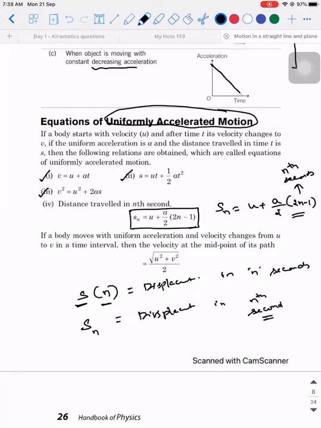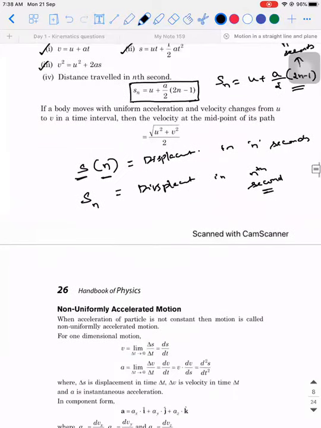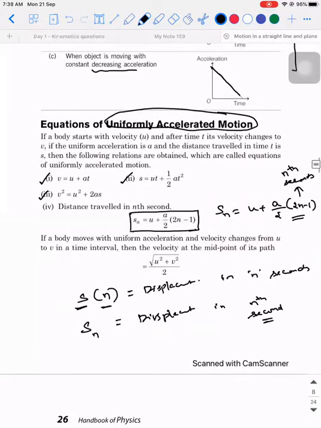I hope you're able to understand this point. Yes or no? Yes, sir. Okay. So shall we start problems? Yes, sir.